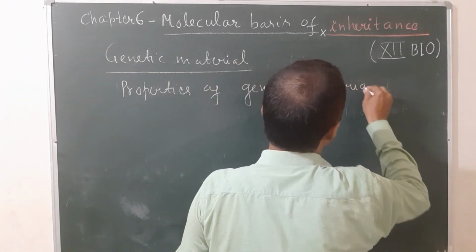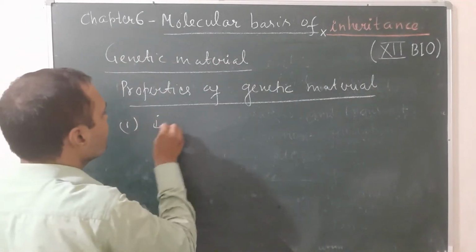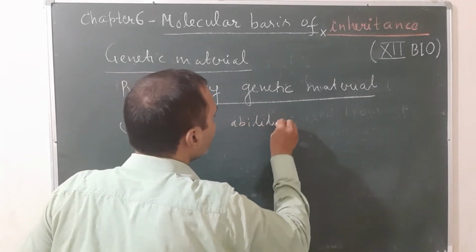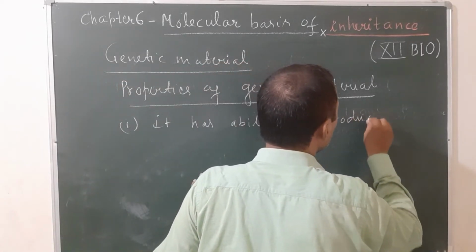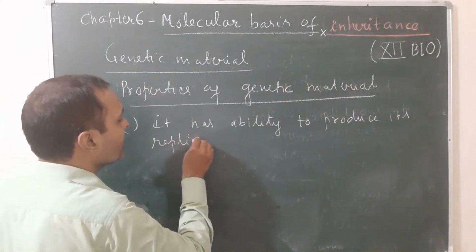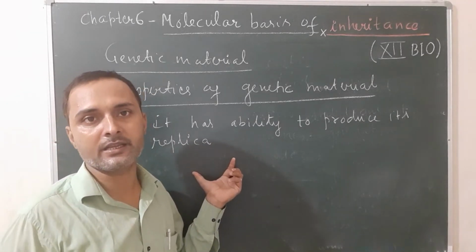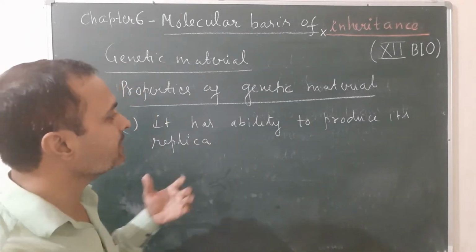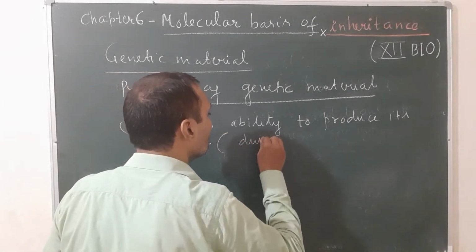The first property is that it has the ability to produce its replica. Replica means here a duplicate copy. That means DNA makes DNA, RNA makes RNA. So first, it has the ability to produce its replica, or duplicate copy.